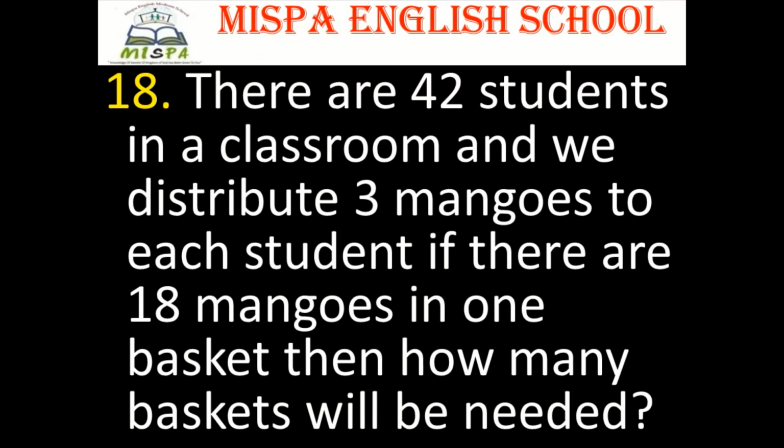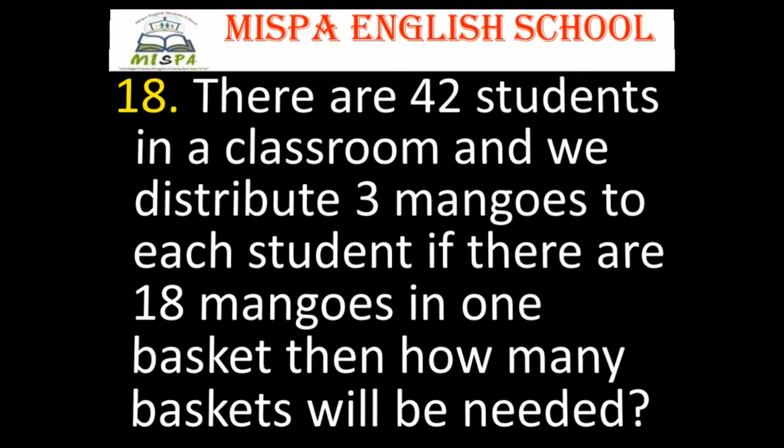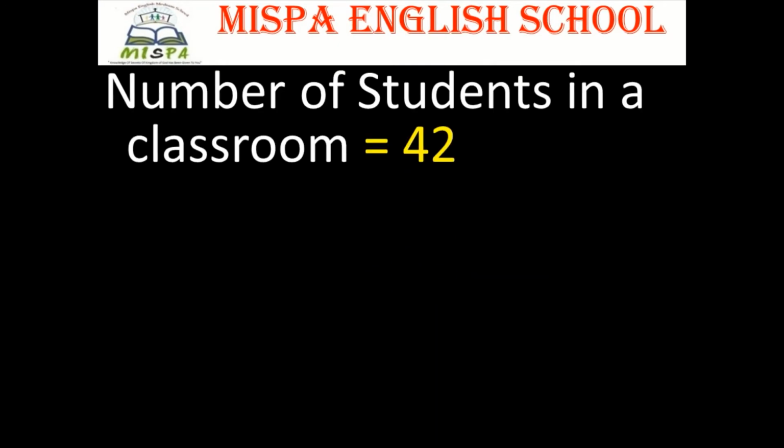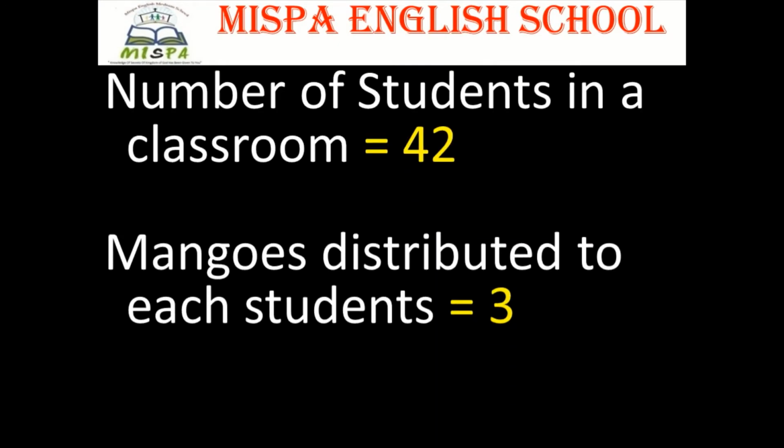Question number 18. There are 42 students in a classroom and we distribute 3 mangoes to each student. If there are 18 mangoes in 1 basket, then how many baskets will be needed? Answer. Number of students in a classroom is equal to 42.